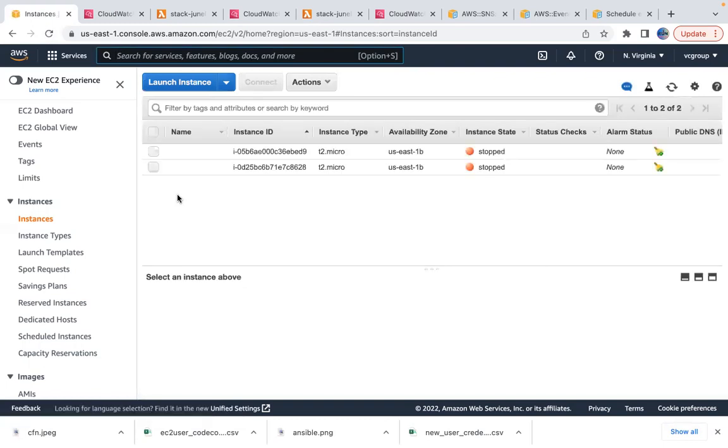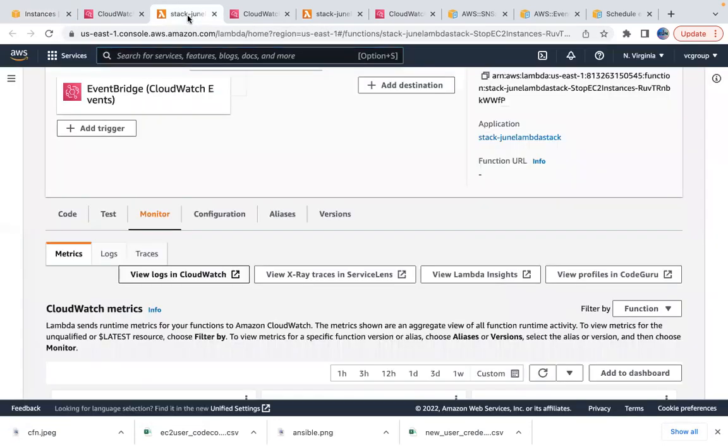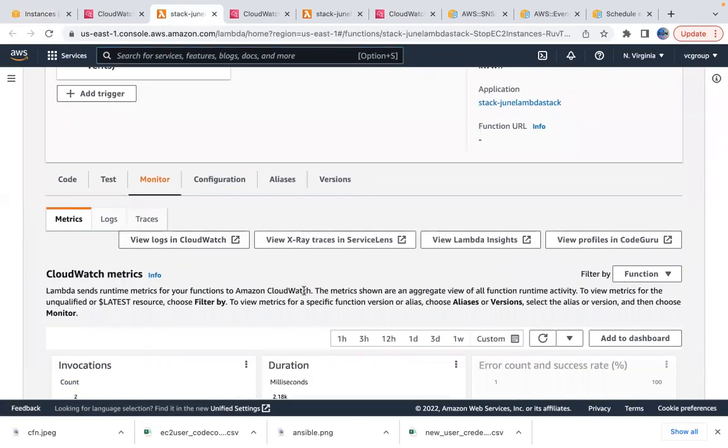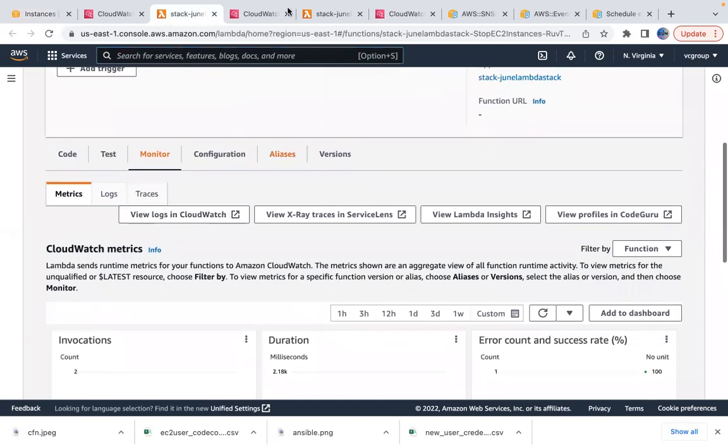They're still in stopped mode. You know why they're still in stopped mode? Let's see why they're in stopped mode actually.